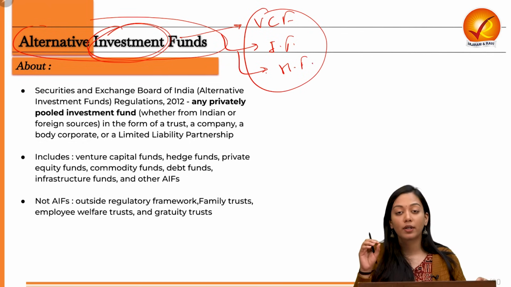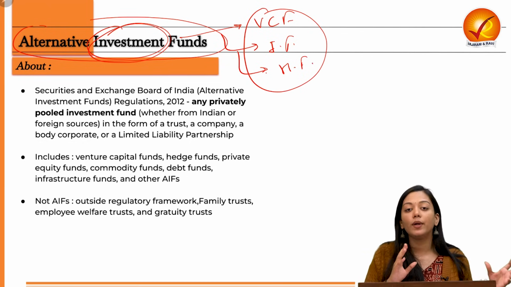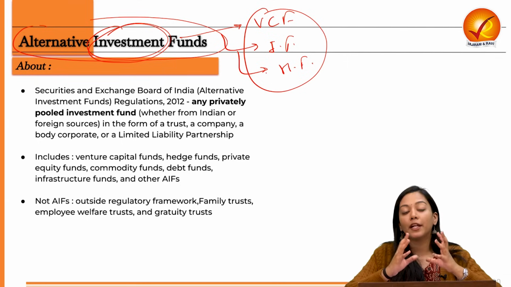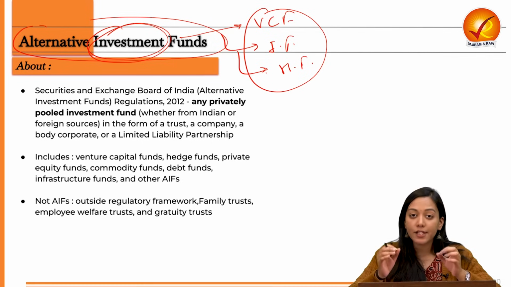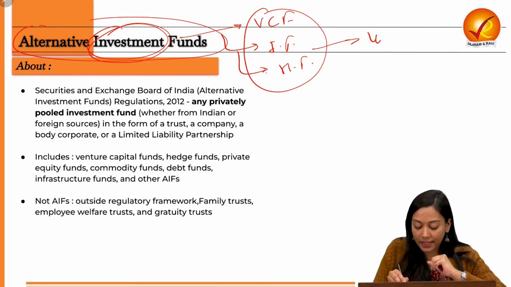The unique feature about them is that they are unregulated entities. They do not come into the bracket of, say, RBI or SEBI regulation. Therefore, while certain restrictions are imposed on them, they are heavily unregulated. These are unregulated investment channels.